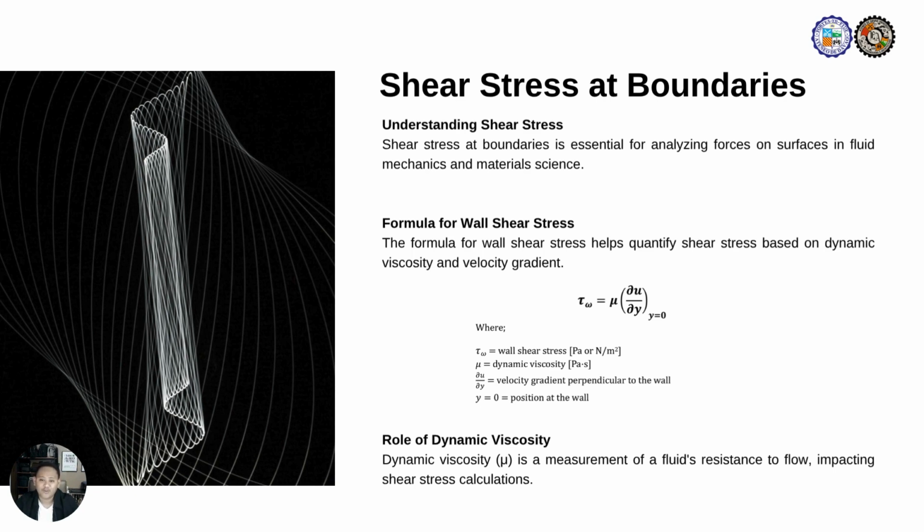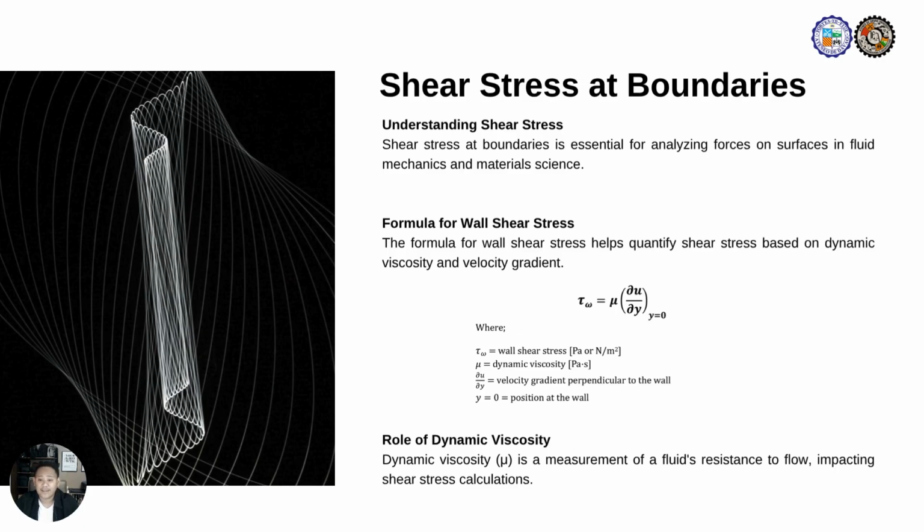Now defining each component. Tau sub w here represents the wall shear stress. It is measured in pascals or newtons per square meter. Mu, again here, stands for the dynamic viscosity of the fluid and is again expressed in Pascal seconds. Lastly, the partial derivative of velocity u with respect to the perpendicular distance y from the wall.